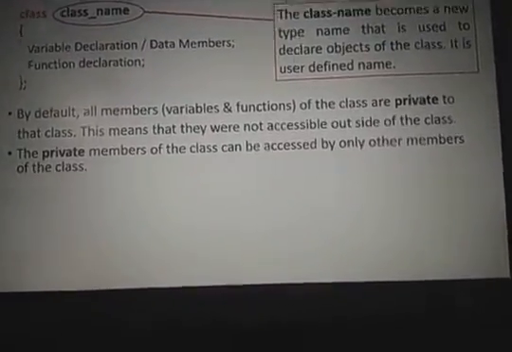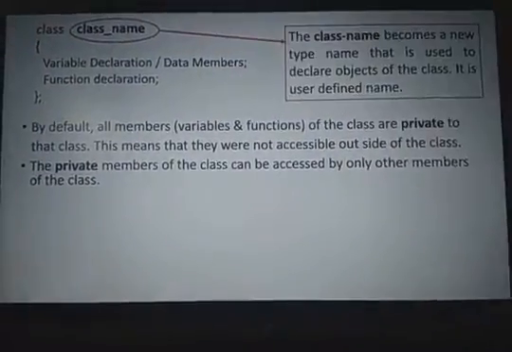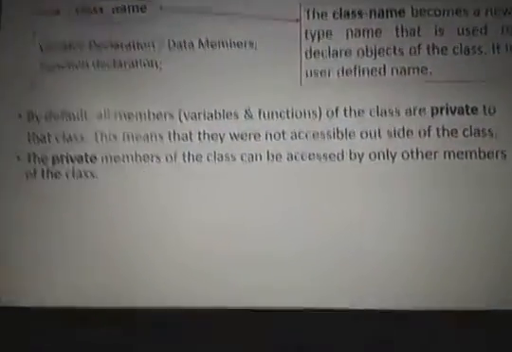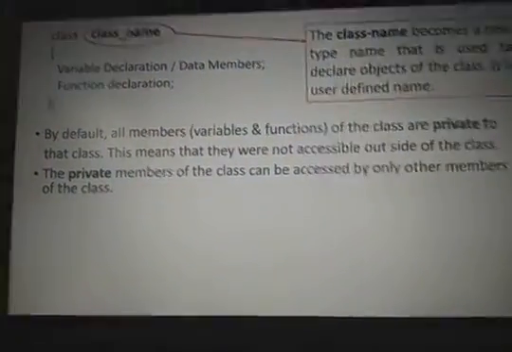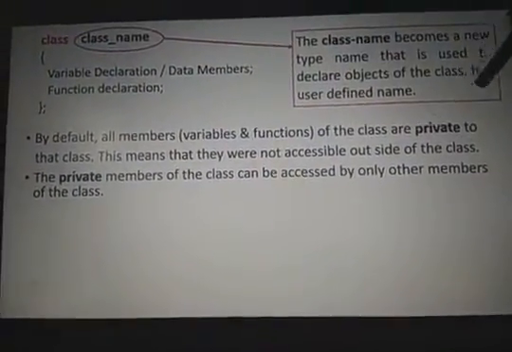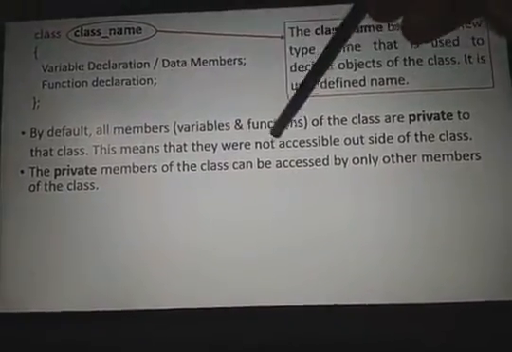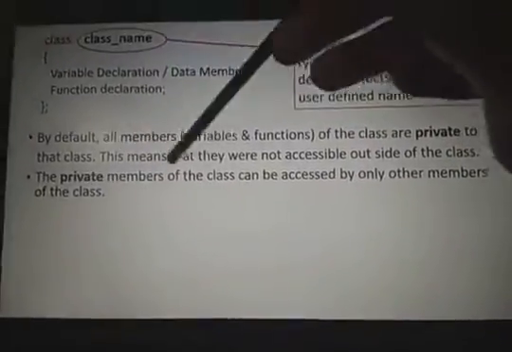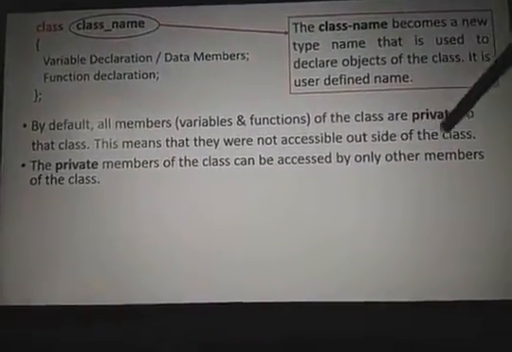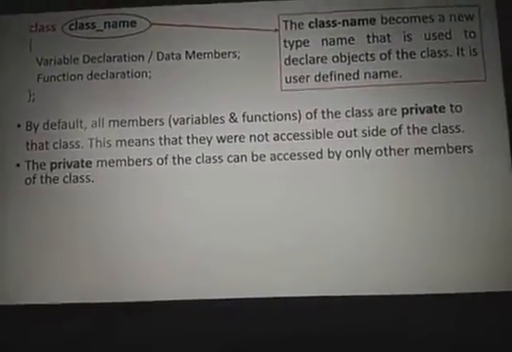Because we are saying that the members which are available in the class are going to be secured, no one can access them. By default, the variables and functions which are declared inside the class are called private, which are not visible outside, so they are not accessible outside of the class. The private members of the class can be accessed only by the members of the class. I am sitting in your class, you are also sitting in the class, I can access you, you can access me.